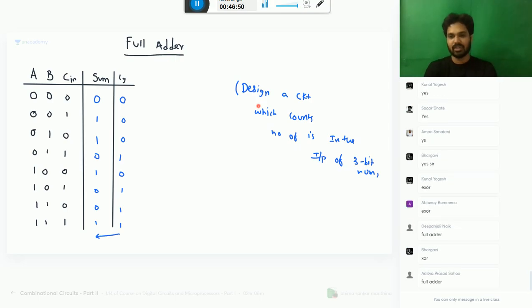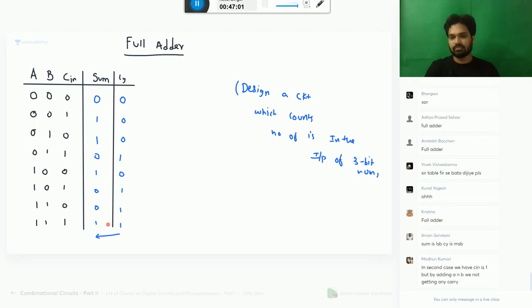Very good, Deepanjali. It is full adder only. Full adder is indirectly counting the number of ones. Here 1, 1, 1. How many ones are there? 3. That's why it is 1, 1.